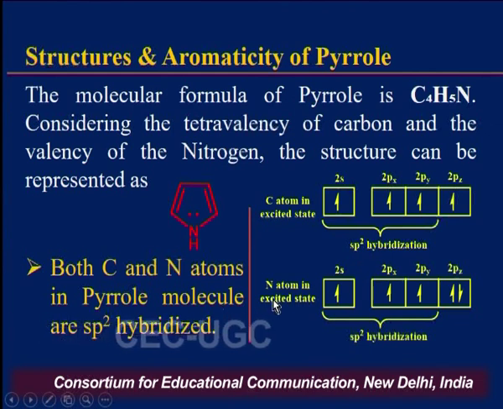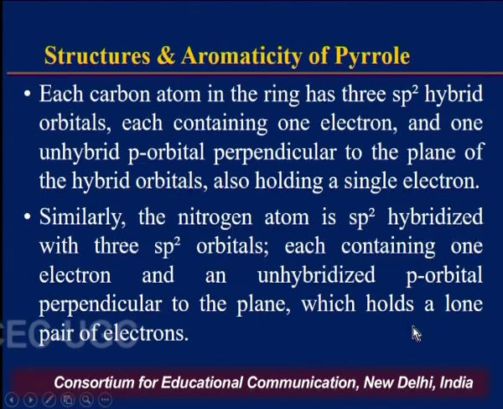In a similar way, the electronic configuration of nitrogen in the excited state has 1 electron in 2s, 1 electron in 2px, 1 electron in 2py, and 2 electrons in the 2pz orbital. In this way, the hybridization of nitrogen is sp2.